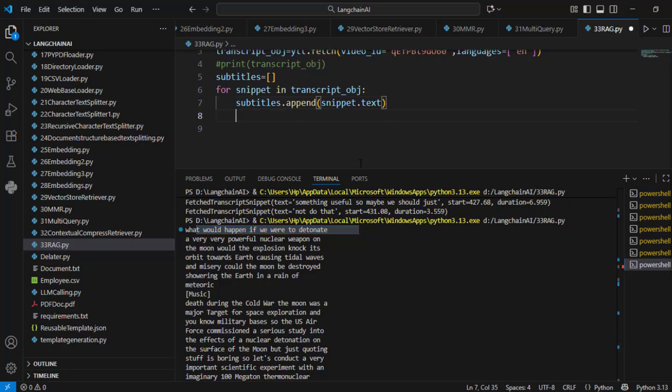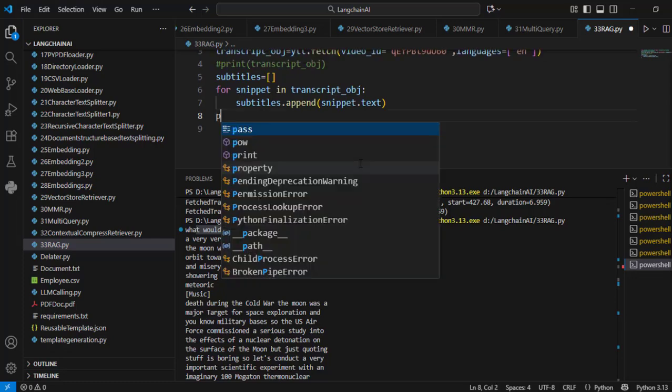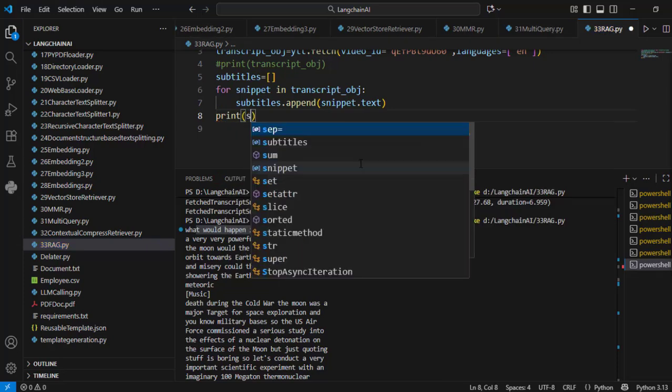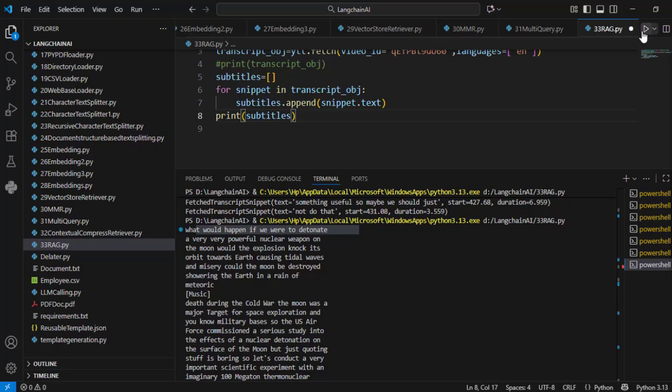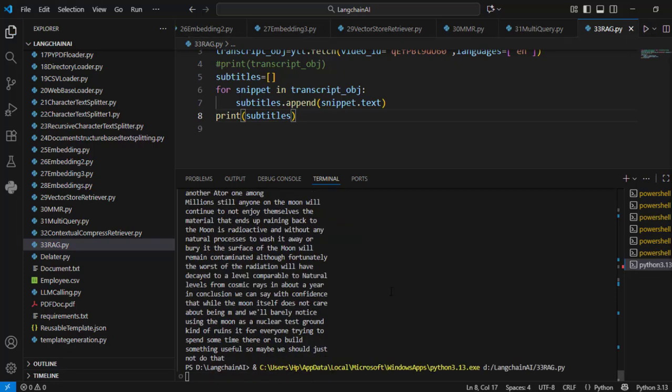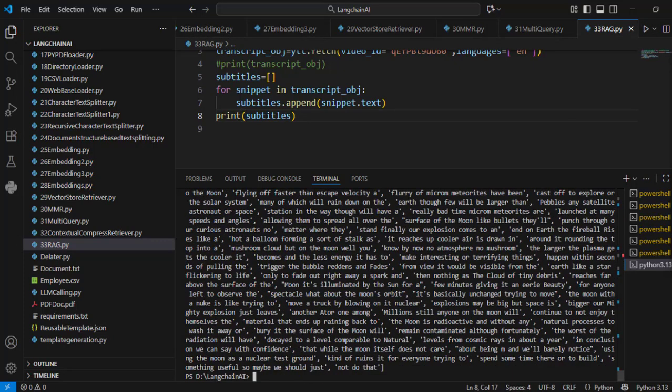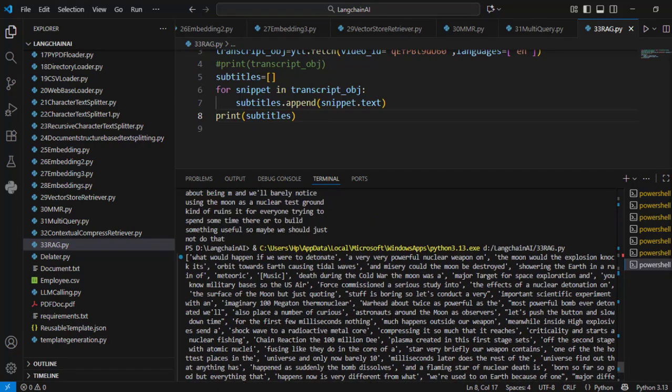So if I show you this, after appending all the data, if I print this subtitles list and I execute my code, so you see this is a text which I have got in a list, then this is another text which I have got in a list, then I have got another text in a list.